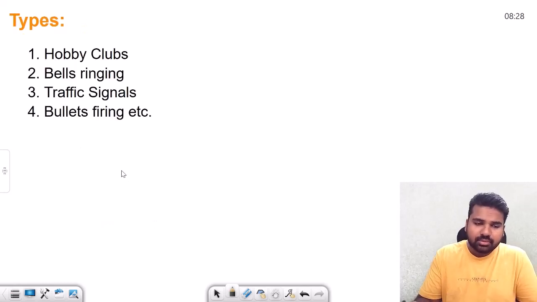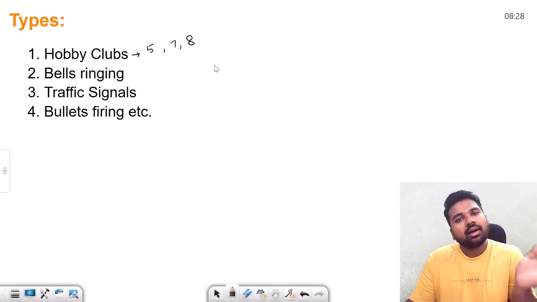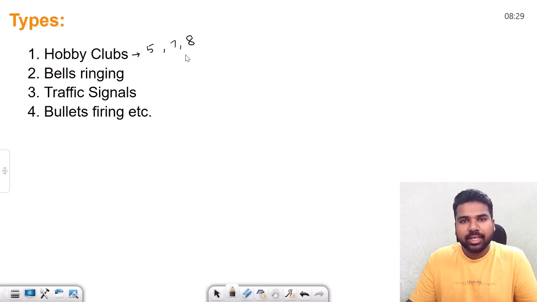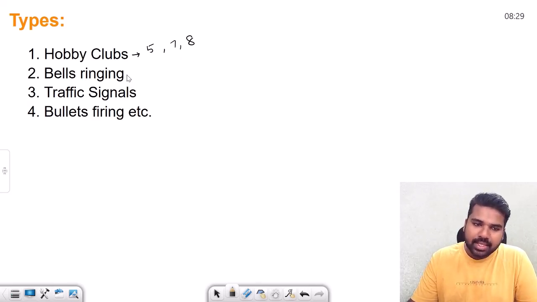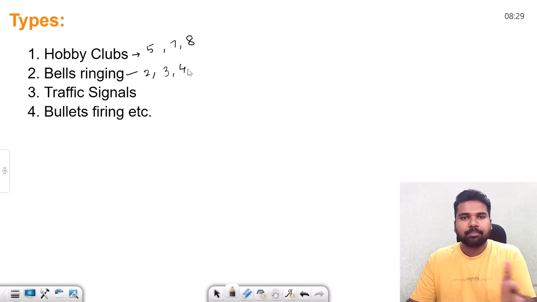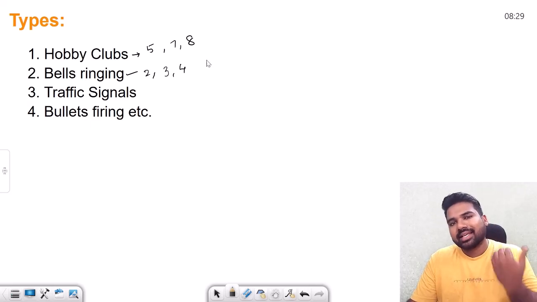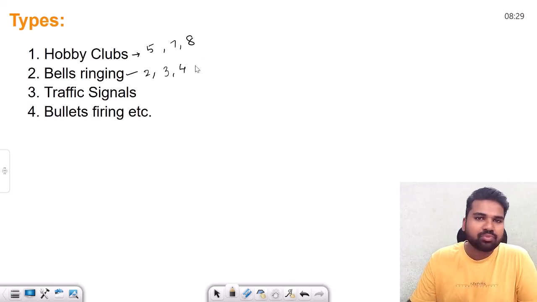Here, different types of questions are asked. For example, hobby clubs meeting: one club meeting after 5 days, another after 7 days, another after 8 days, and they meet on so and so day. Then when is the time all of them are going to meet simultaneously? Similarly, bells ringing after 2 hours, 3 hours, 4 hours, and they will give the time at which they rang simultaneously and ask what is the next time all of them are going to ring simultaneously.